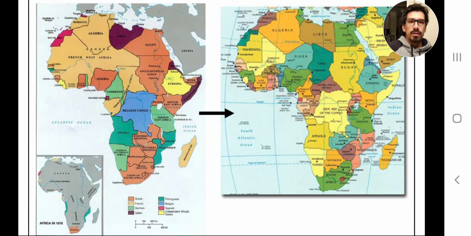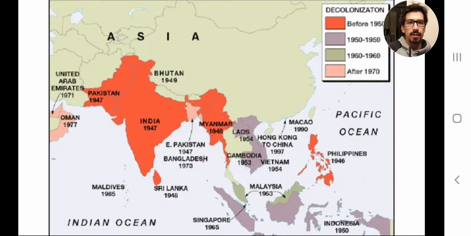And a lot of those nations, if you were to go to Africa today and visit, they would speak not only their own cultural language, but they would probably also speak the language of the colonizing nation that they used to be subservient to. So it's really interesting. So that's an example of what we're talking about when we're speaking of decolonization in Africa.